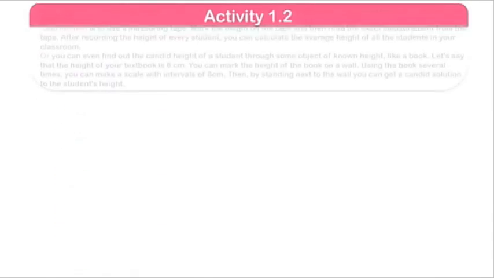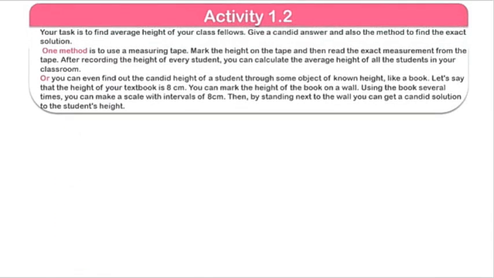Let's go for activity 1.2. Here you have to measure the height of students. We have different methods for measuring height, and there are two methods. The first is the exact solution and the second one is the candidate solution. First we will check the exact solution.